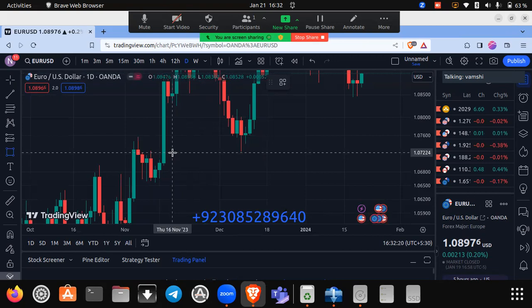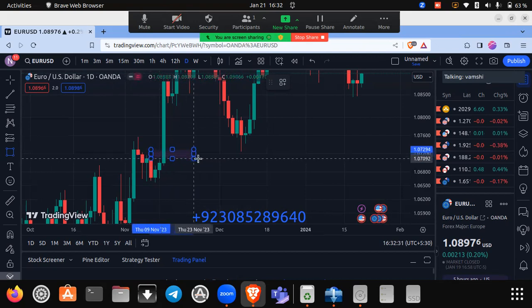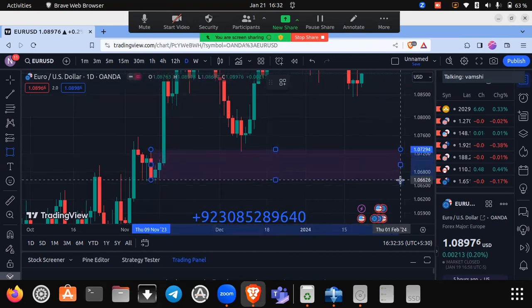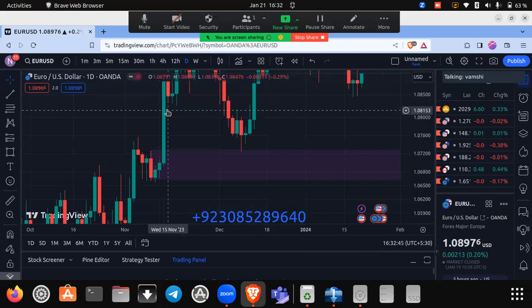By literal meaning, engulfing is eating. Here, as you can see in engulfing buy, a bearish candle needs to be engulfed by a bullish candle. Or you can say that a red candle needs to be engulfed by a green candle. Then we can call it an engulfing buy candlestick pattern.